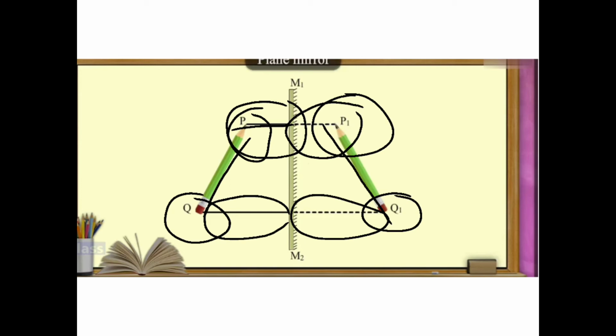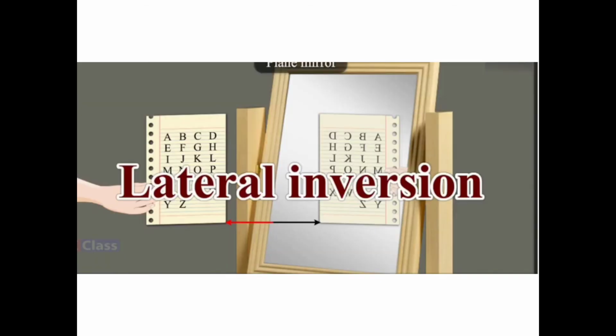And children, we are definitely now going to see practically how many images are possible if you have more than one mirror kept at different angles. It will be a very interesting thing to observe and do. Okay, so before going into it, let us understand something called lateral inversion.